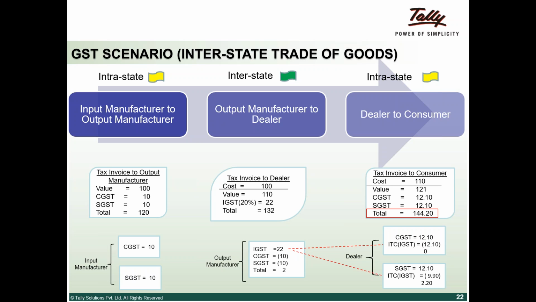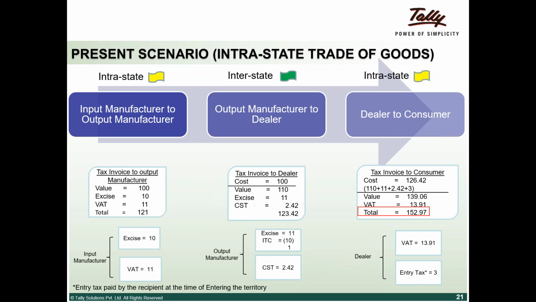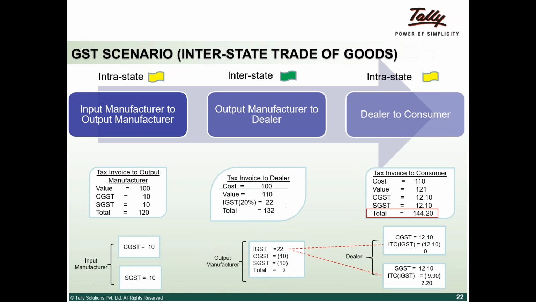Since it is within the state of Tamil Nadu, CGST and SGST will be applicable. So 12 rupees 10 paisa each of CGST and SGST is applicable. The total cost becomes 144. If you look at my previous slide, the cost worked out to be 152. So here it is 144. That's a difference which we wanted to highlight.